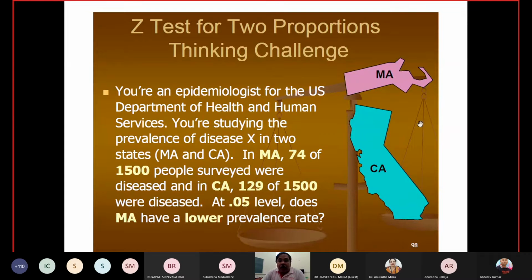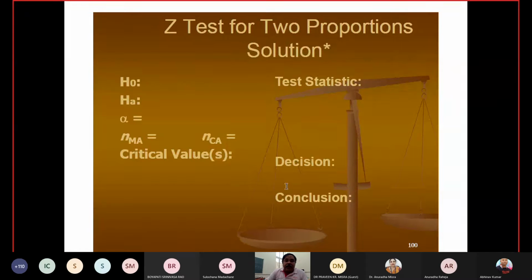There are two places, MA and CA, and we are talking about 74 people who were surveyed. In this case, they are talking about the test, and they are telling it in a very simple way.